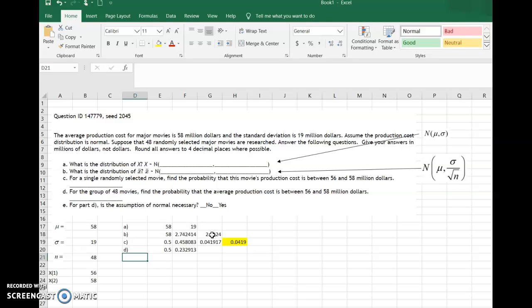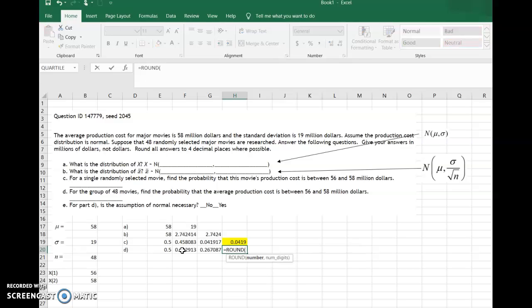The area below 56 in this less spread out sampling distribution is less. So now we want the difference in those areas. So equals bigger area minus smaller area. And if we can't round that in our head, equals round this number to 4 decimal digits after the decimal point.